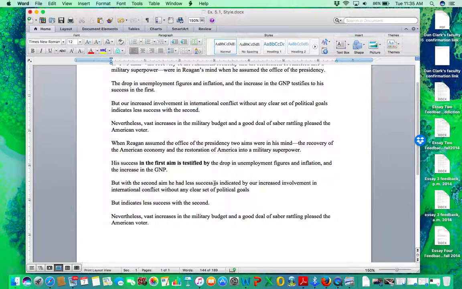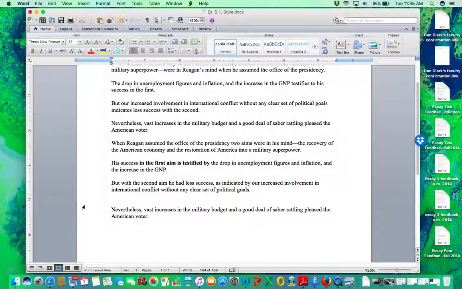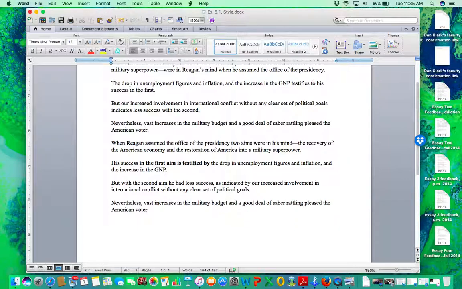And then now the "is" doesn't work, but with the second aim, he had less success. But we can replace it with "as," okay? But with the second aim, he had less success, comma, as indicated by our increased involvement in international conflict without any clear set of political goals. All right, I like that. I definitely like that. Okay, so now we go on, try the next one.